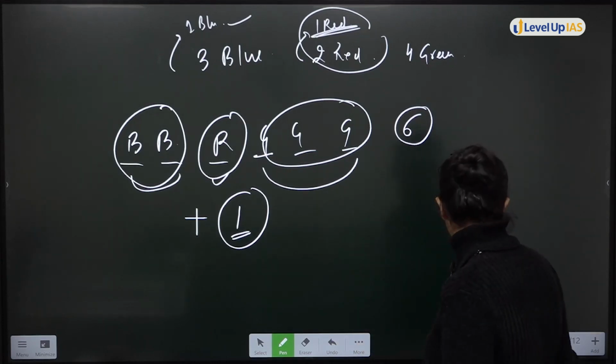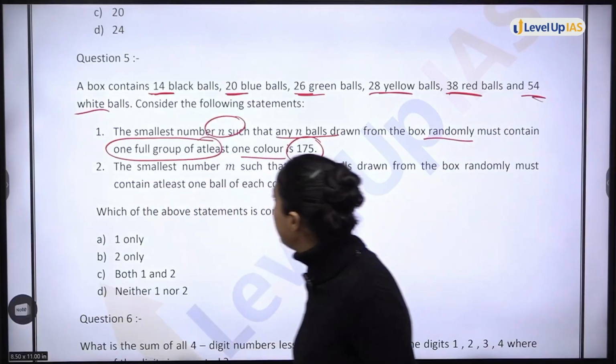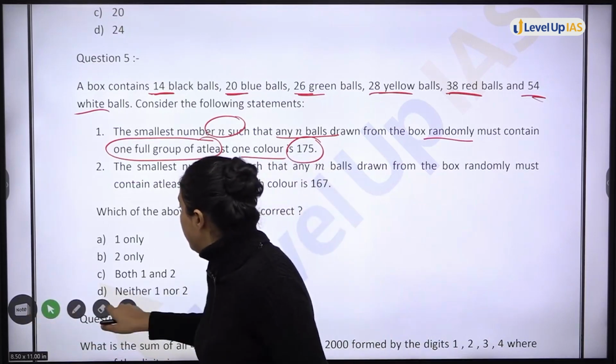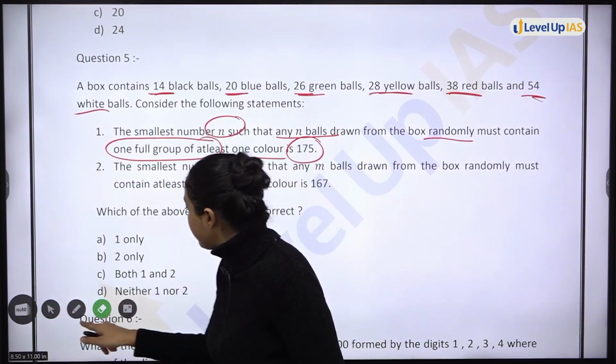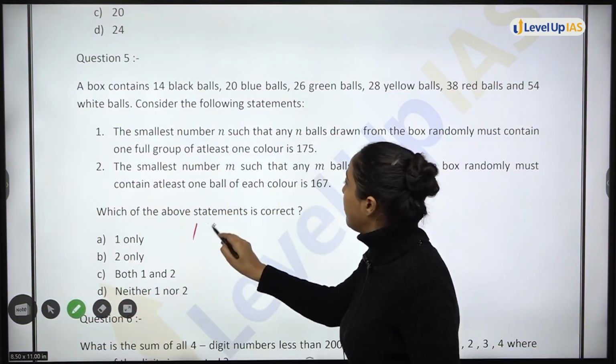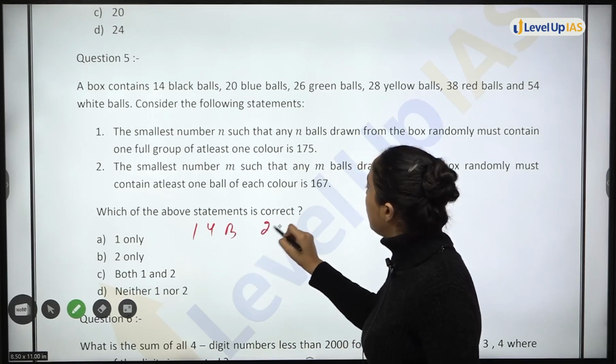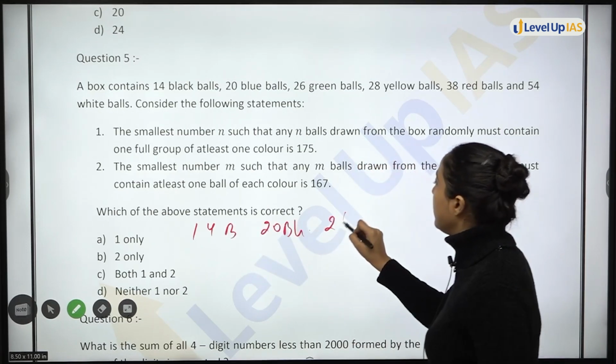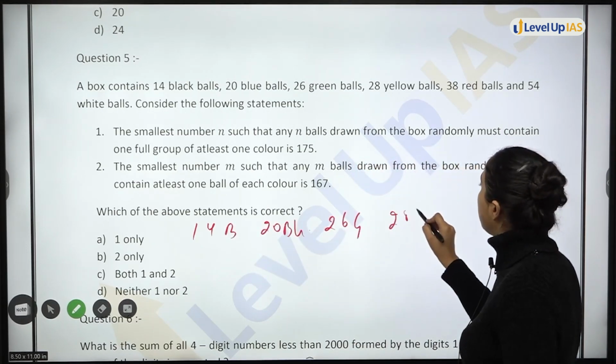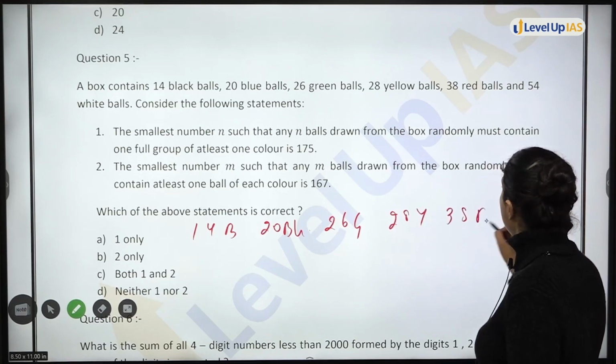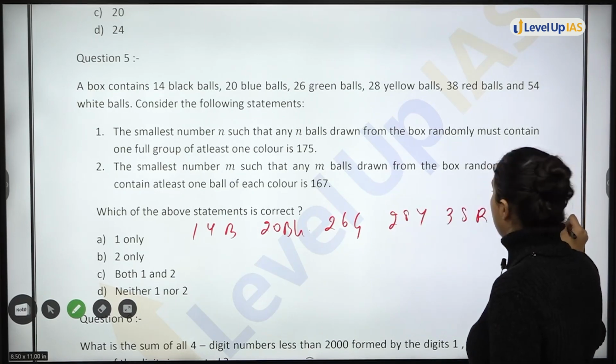Similar question is there now. You have 14 black balls, 20 blue balls, 26 green, 28 yellow, 38 red, 54 white.